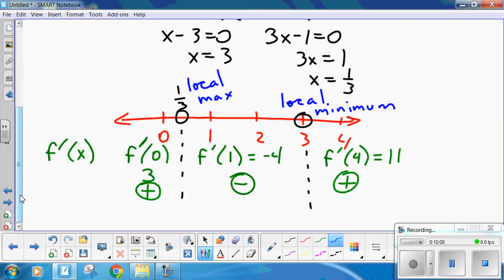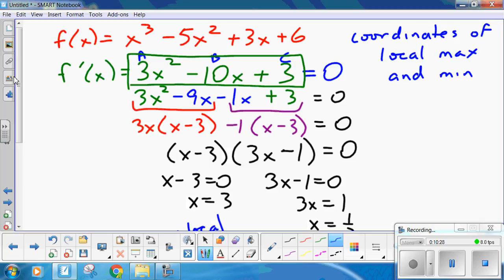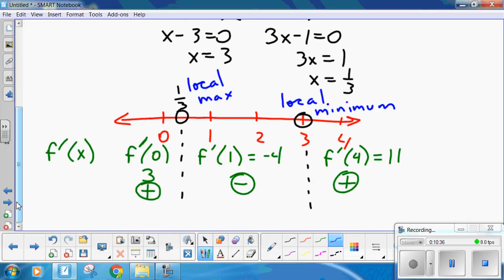All right, now, so far so good. Now be careful, the other way I could word the question, not where are they, what are the coordinates? So instead of where's the maximum, where's the minimum, I could say what are the coordinates? And we just did all this work. So the local maximum is f of 1/3, and the local minimum is f of 3.